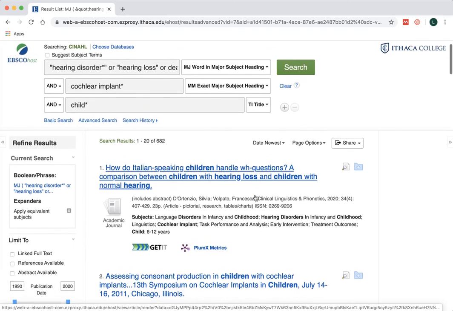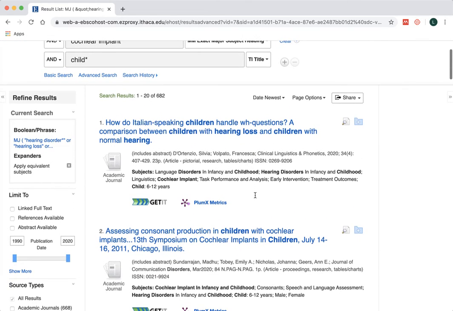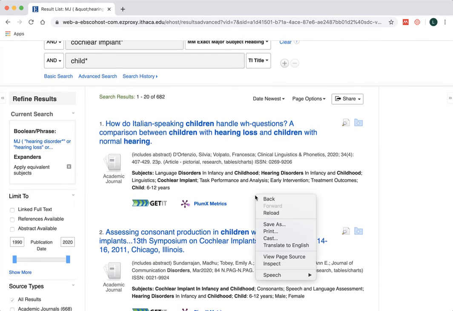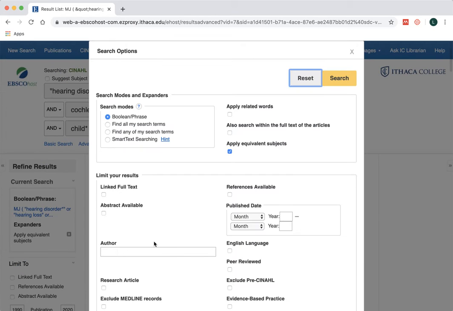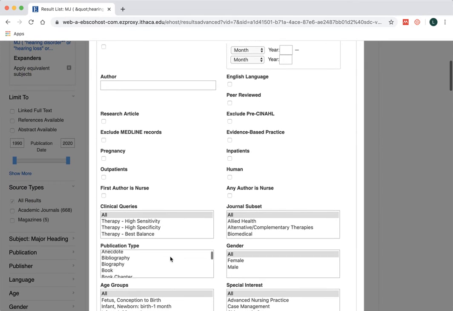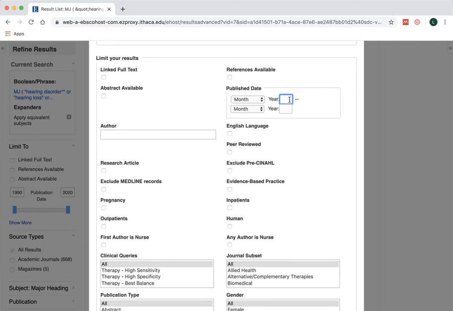Another thing to point out is in CINAHL, just like in the Medline version, the EBSCO version of Medline, below the publication date area, there's a little option here where it says Show More. I wish this was more prominent, but if you click on Show More, you can start to play around with some of these other filters that exist. So perhaps we want to limit this, let's say, to the last 10 years. We could have done that on the other page there, but let's just pop this in now since it's here.